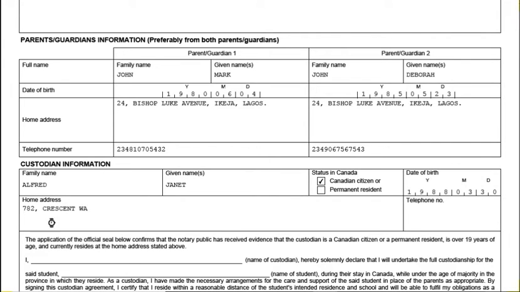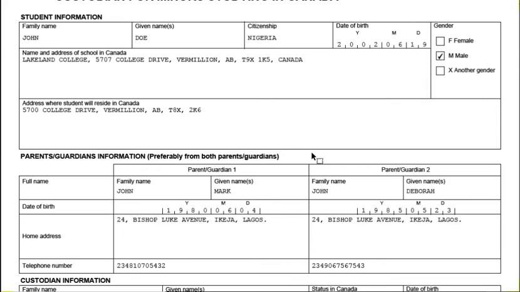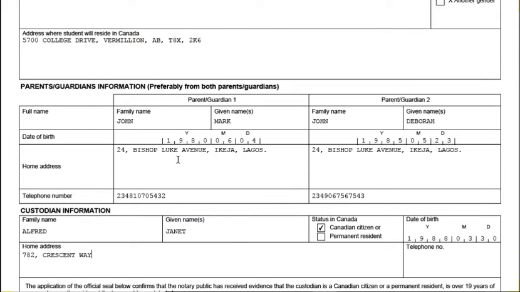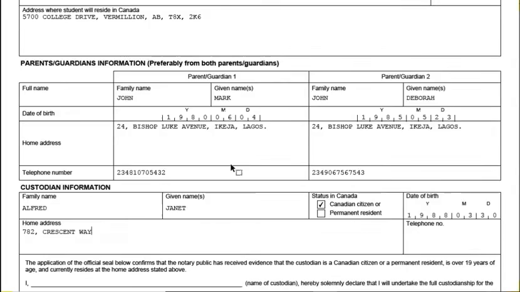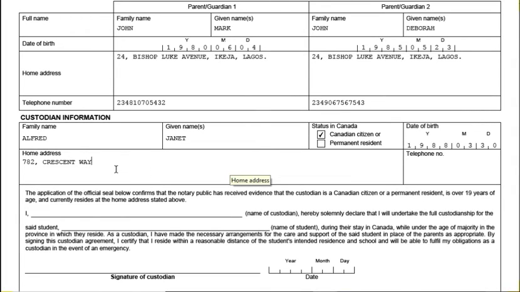Way. Oh, please kindly note that I'm only trying to generate all this information. Some of the addresses might not be valid and some might be valid. Just know I'm just selecting random information here, picking random addresses. There's every possibility that the school address is valid. I think this is the school address here, but other information are just random. So you need to verify that the information you are inserting here is accurate.